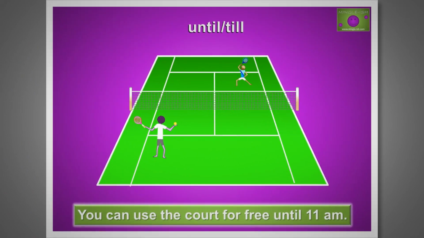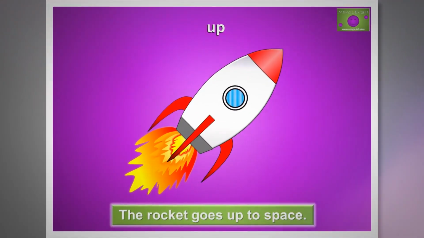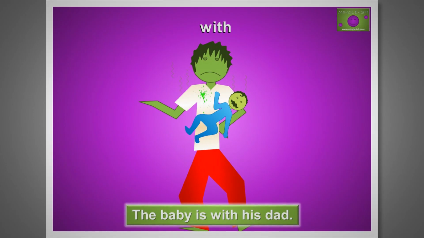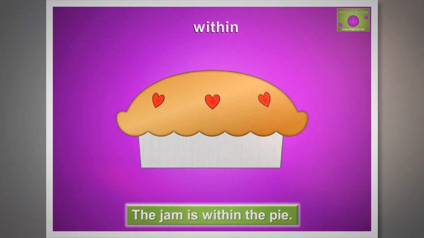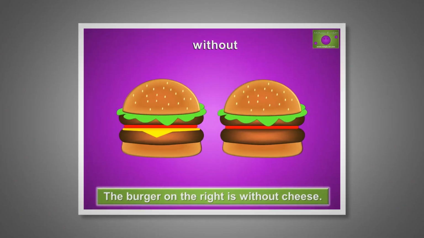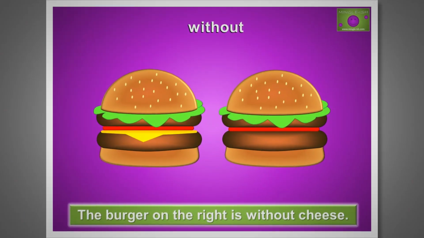Until means up to a certain point in time. You can use the court for free until 11 a.m. Up means from a lower point to a higher point. The rocket goes up to space. With means accompanied by. The baby is with his dad. Within means inside. The jam is within the pie. And finally, without means lacking something. The burger on the right is without cheese.